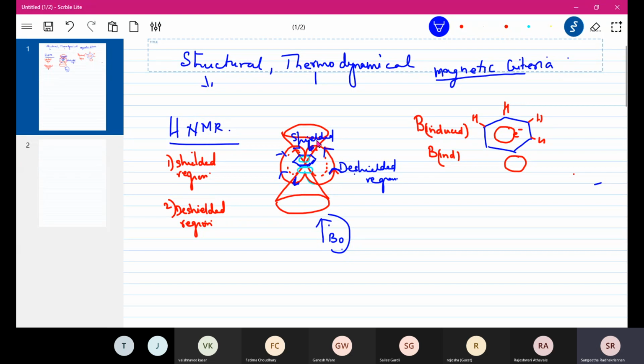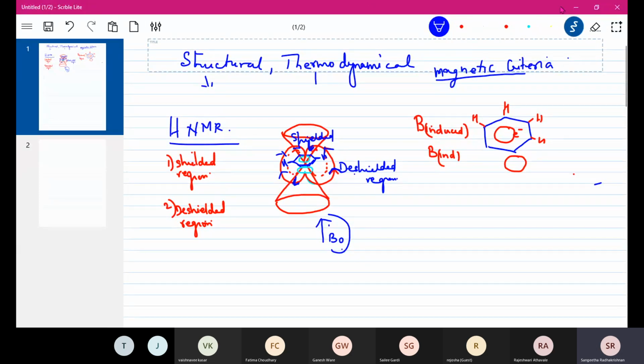Okay, so this H, suppose there's an H here and there's an H here, because we know that at each vertex there is going to be an H. So these H are in the de-shielded region. If you can see, they are lying outside the cone. They are in the de-shielded region. They will experience more magnetic field. As both the fields are in the same direction, they are going to feel more magnetic field. So this is what we are actually calculating in our HNMR spectra. That is proton NMR spectra. The hydrogen attached to the ring.